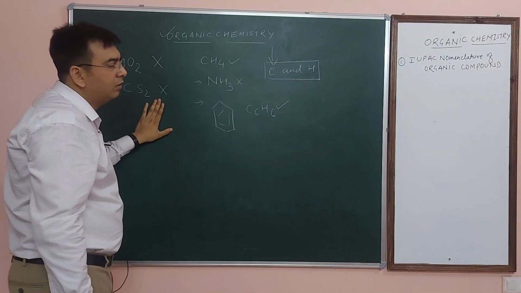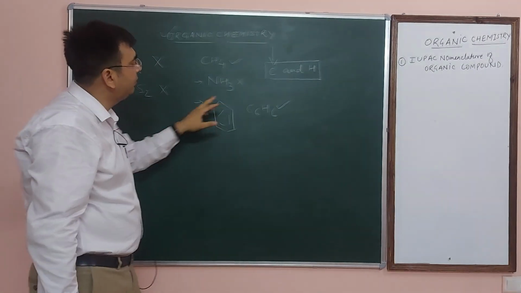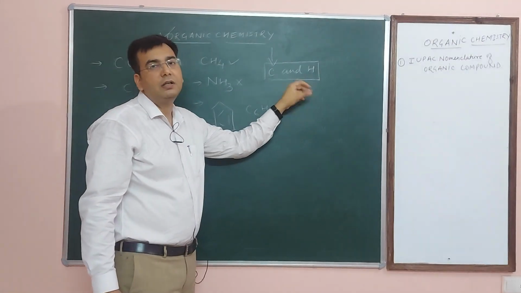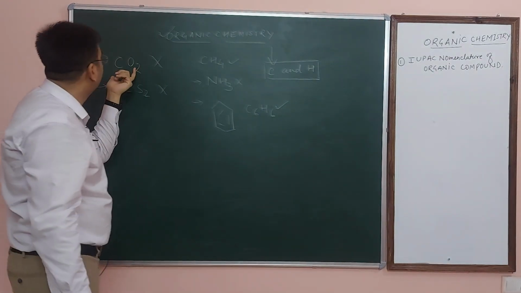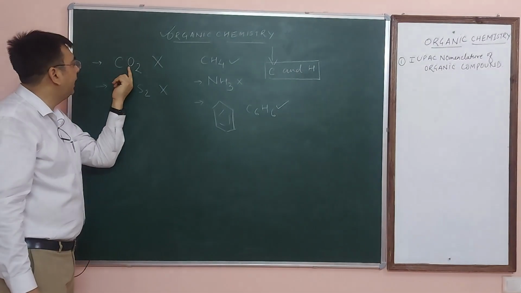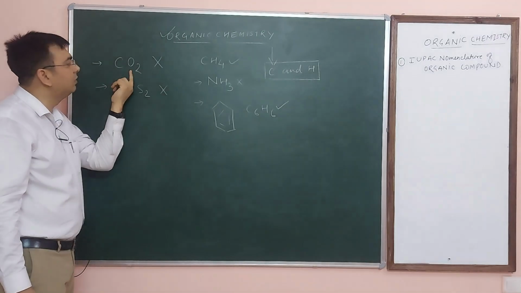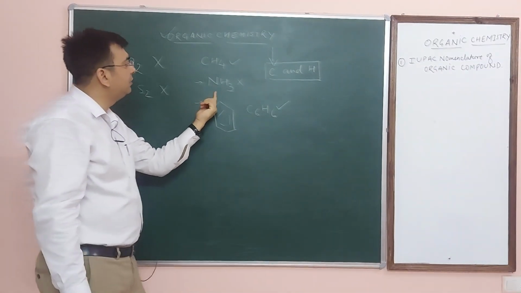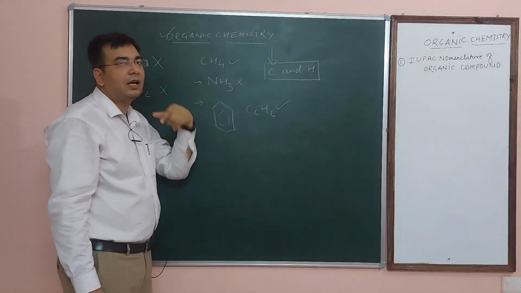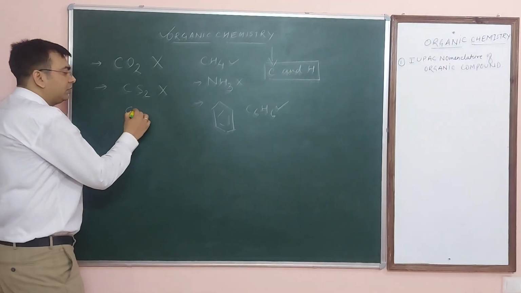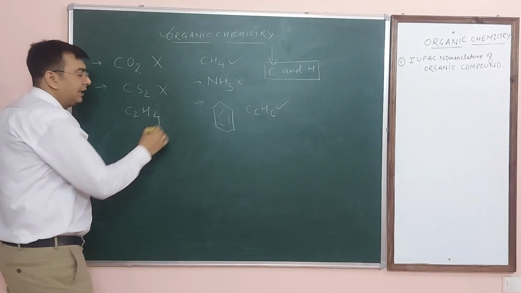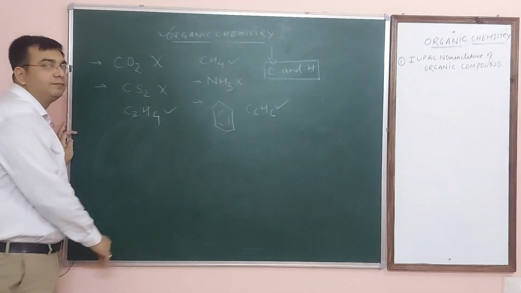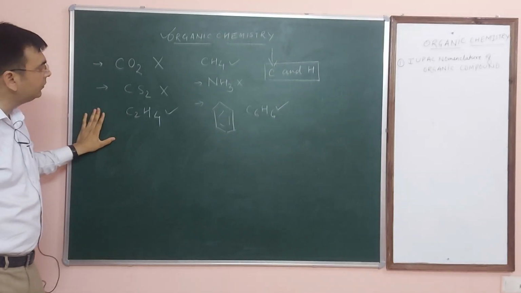What is an organic compound? An organic compound means at least it has carbon and hydrogen, that is known as an organic compound. If carbon and hydrogen are absent, it means CO2 is not an organic compound. Same as CH2 is not an organic compound. NH3 is not an organic compound, but CH4 is an organic compound. If I say C2H4, that is an organic compound. Clear? I hope it is clear.